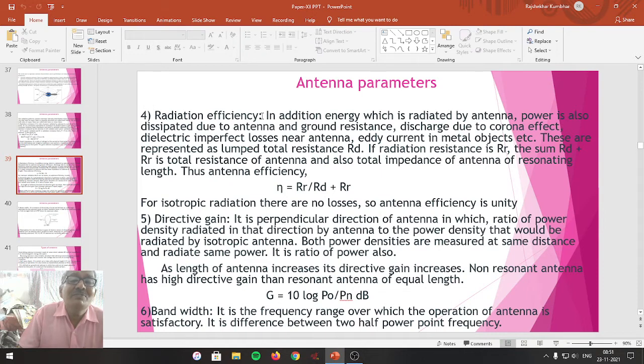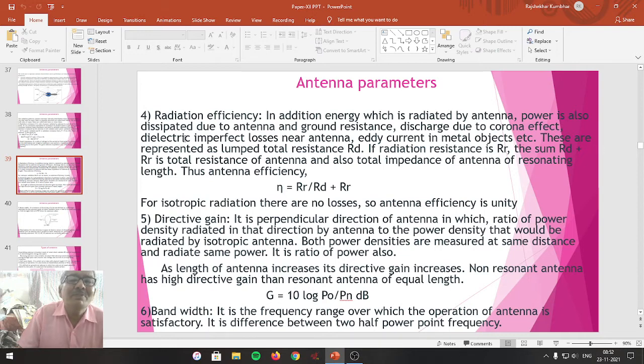The fourth parameter is radiation efficiency. In addition to the energy radiated by the antenna, power is also dissipated due to antenna and ground resistance. This is due to the corona effect discharge, dielectric imperfect losses near the antenna, and eddy current in metal objects. No doubt, electromagnetic energy is radiated in space by the antenna. Along with that, some of the power is dissipated because of the corona effect, dielectric imperfect losses and eddy current losses.